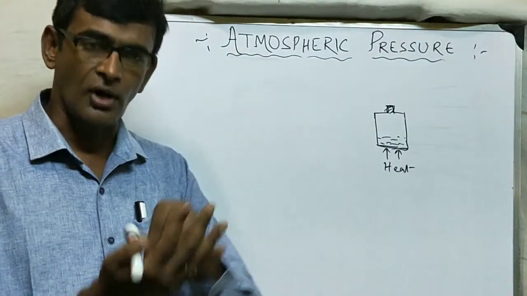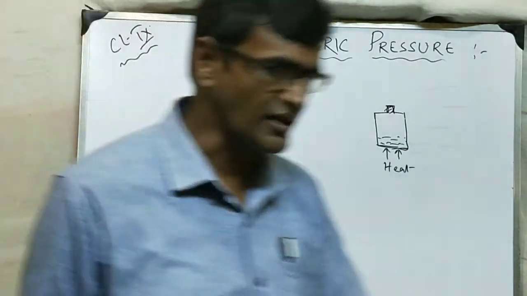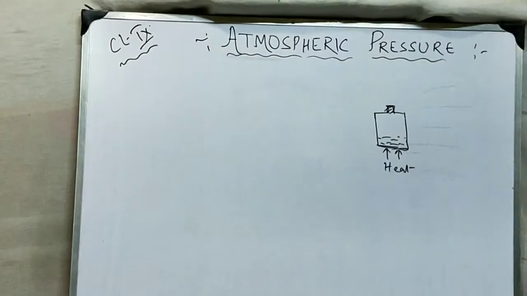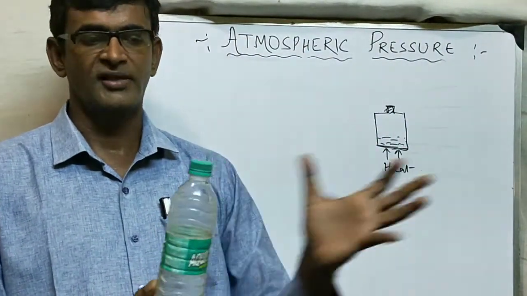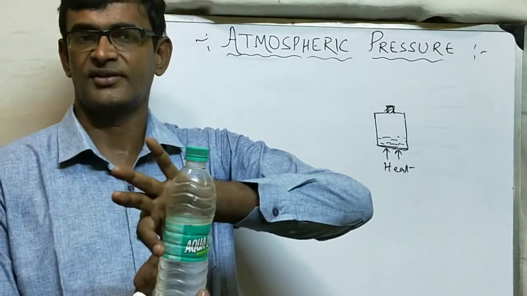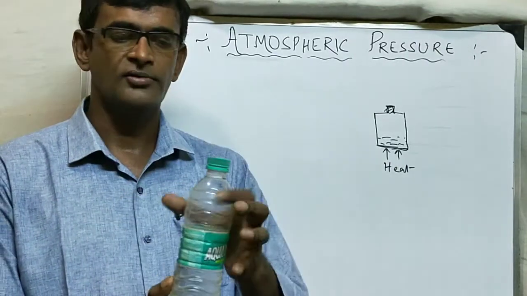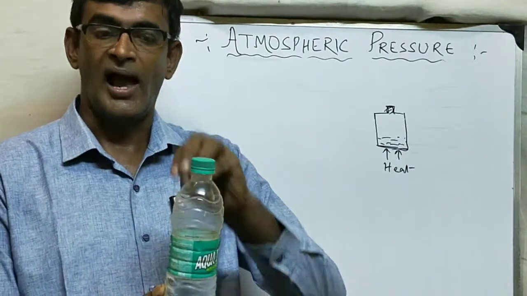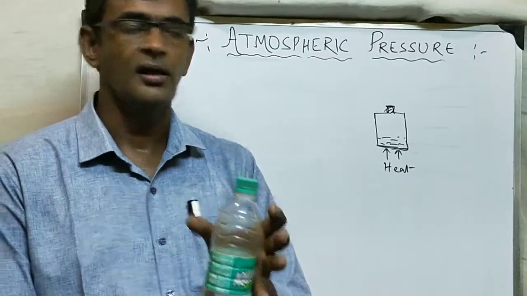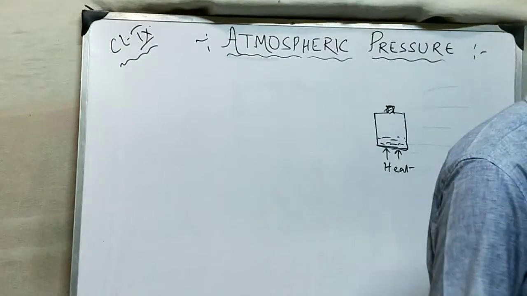If I say that this bottle is totally empty, no water, no air, then the atmosphere outside pressure will crush it. But it is not so. It contains air, and that air balances the atmospheric pressure. Okay, now see.